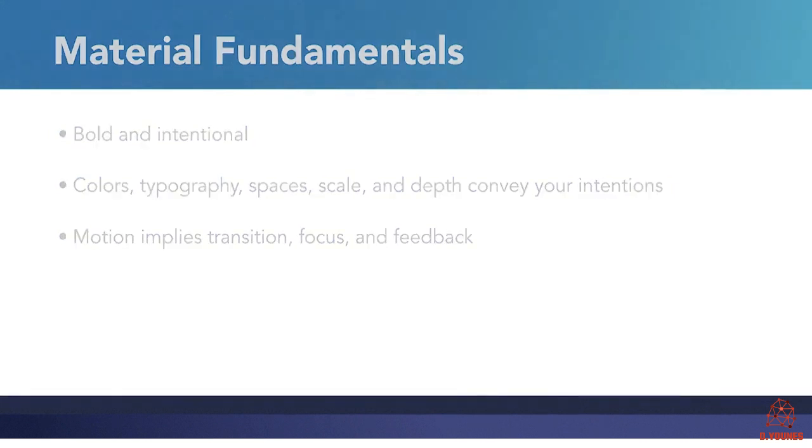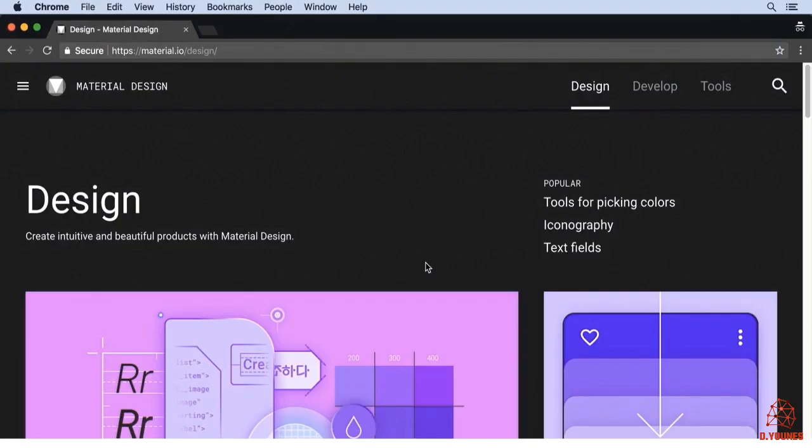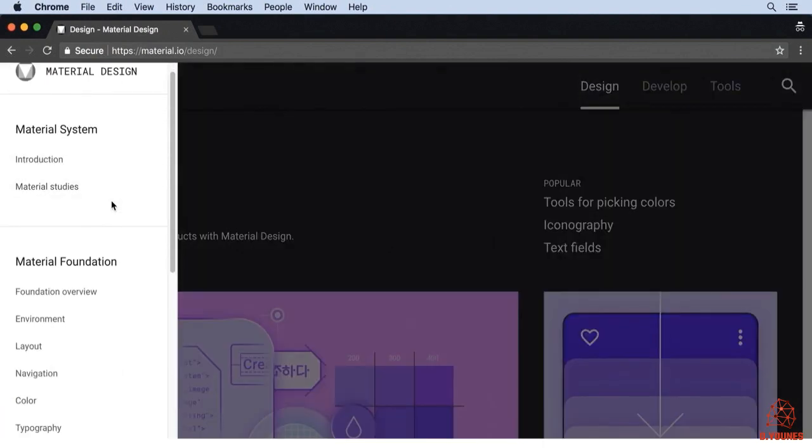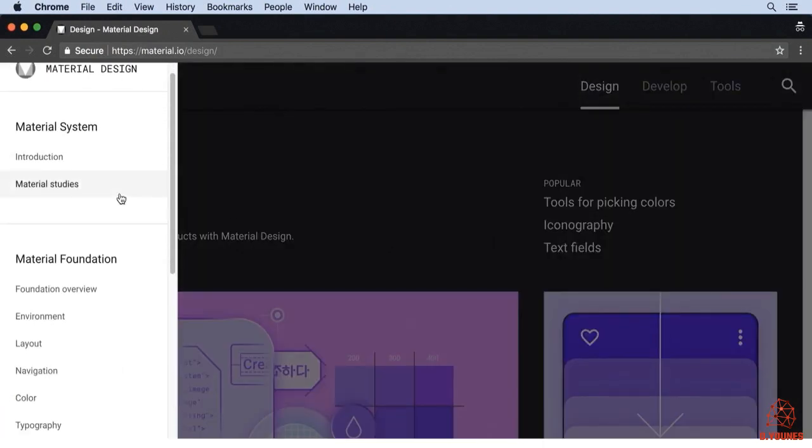motion was received. The website for the material specification is material.io, and as you can see, they've created a ton of free content on how to optimize your user interface. There's so much going on here that I can't even begin to scratch the surface, but just know that if you're wondering what font sizes you should use or how big your margins should be, it's all here at material.io. There's even tools like a color palette generator and more. I highly recommend you get familiar with this website.